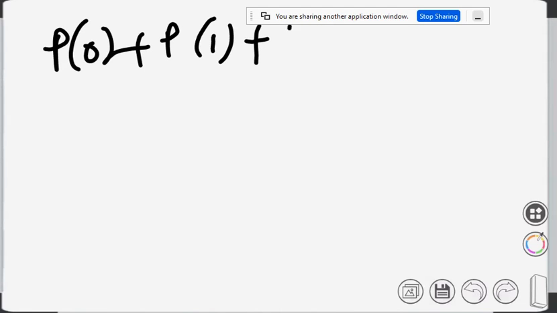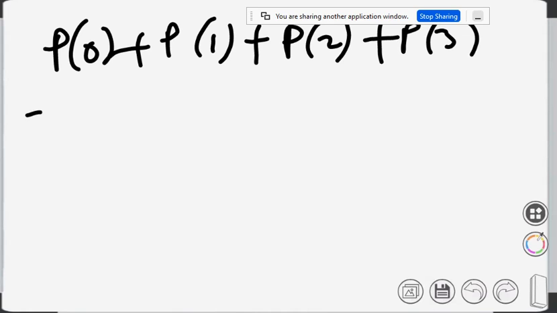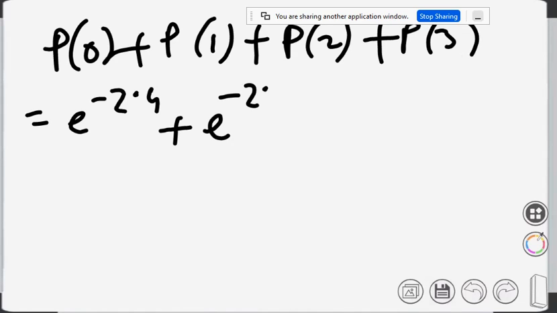So p0 plus p1 plus p2 plus p3 equals e to the power minus 2.4 plus e to the power minus 2.4 plus e to the power minus 2.4 into